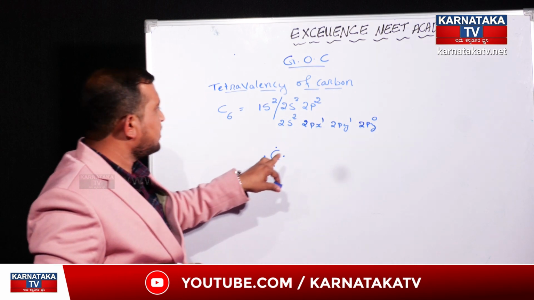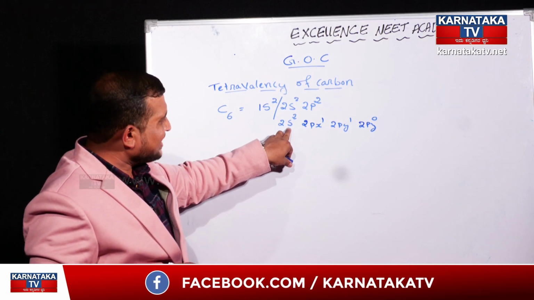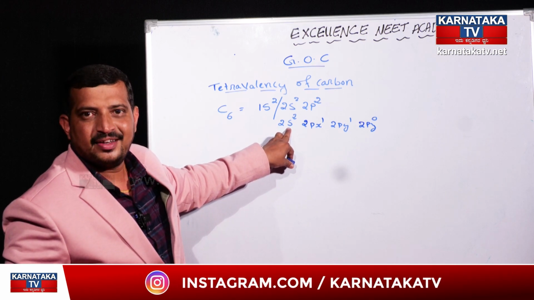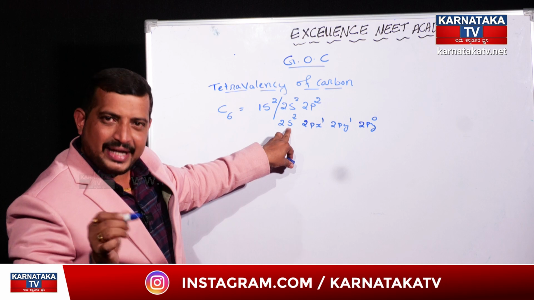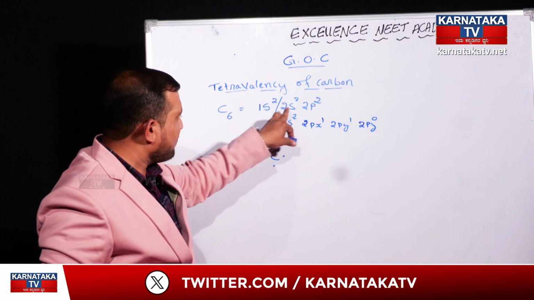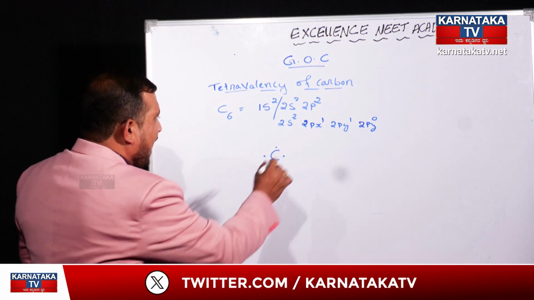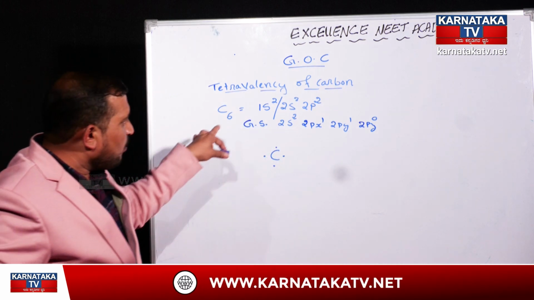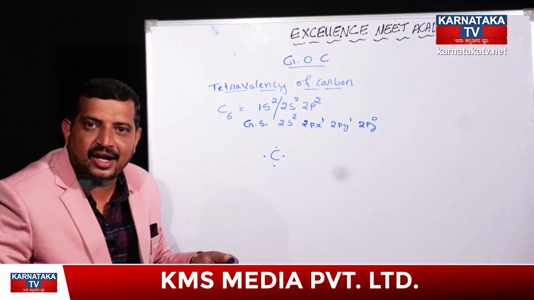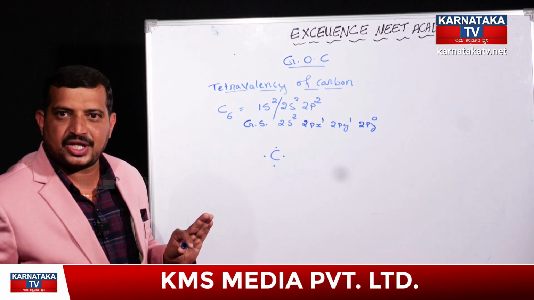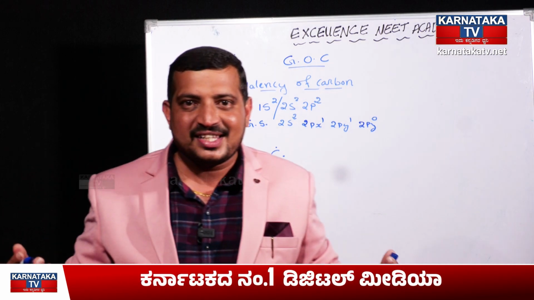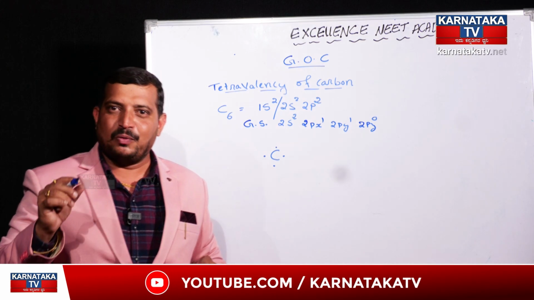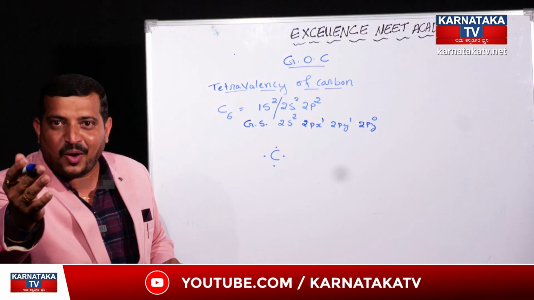It is because of the electrons present in the 2s atomic orbital during its excited state. Okay. What do you mean by excited state? If an electron is present in its respective atomic orbital, that is called the ground state of an atom. Whatever electronic configuration I have written here is the ground state electronic configuration. We know that each and every one of us does not stay in the ground state. Each and every one of us always tries to get into an excited state. Am I right or wrong?